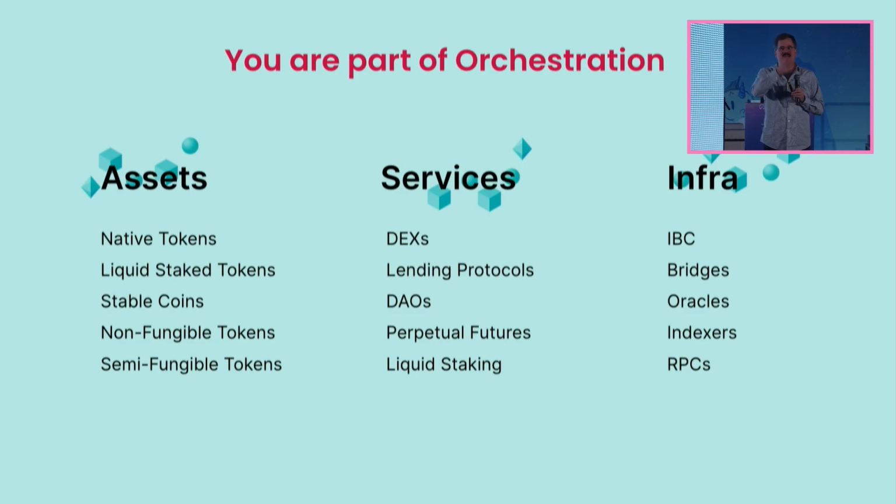In an app chain world, in a multi-chain world, there are multiple dexes with different yield for different positions, and it changes over time. You want to be able to write programs that span those. These are all services that, when one pops up on one chain, no chain is an island anymore, right? You want that service that's over here to do swaps to be accessible from a program over here that has assets that you want to go participate in that pool, right? And Cosmos has been doing that for now literally years. The rest of the world is now in a position to leverage the same kind of stuff.